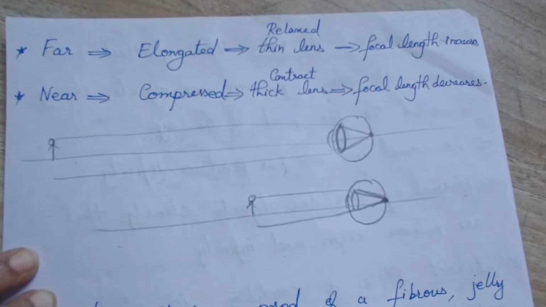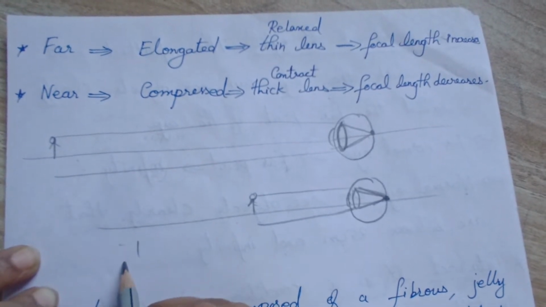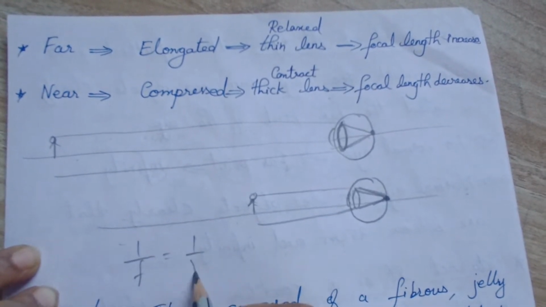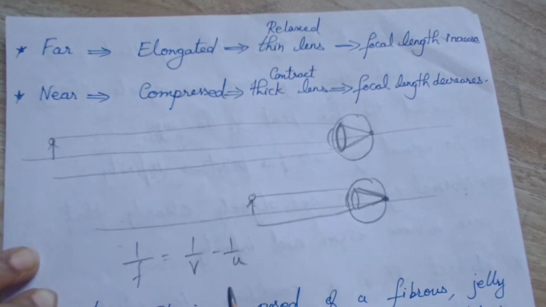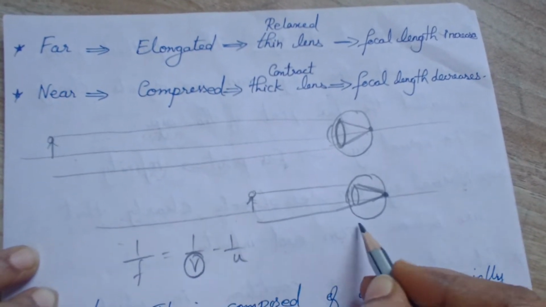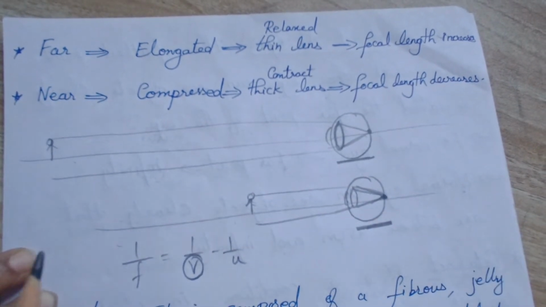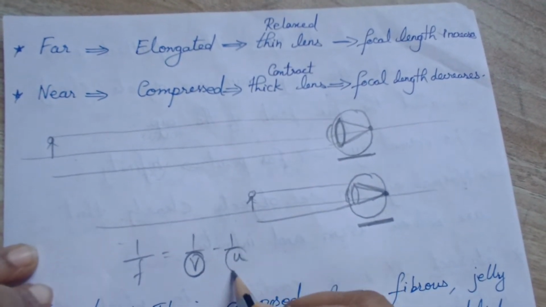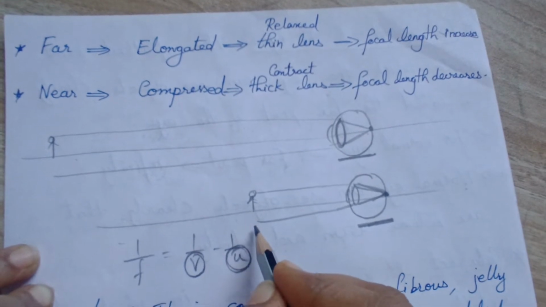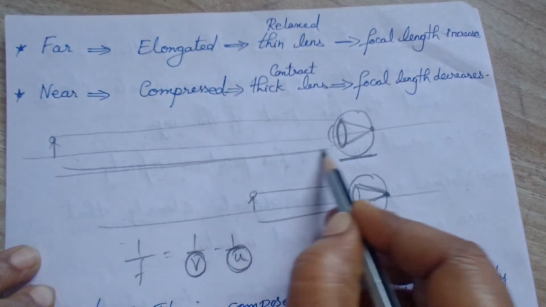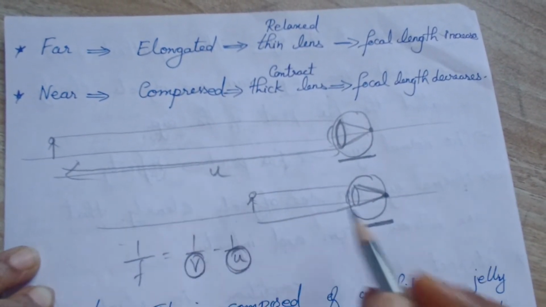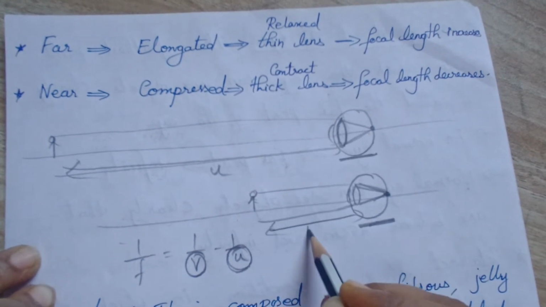You know the lens formula, 1/f = 1/v - 1/u. This image distance v is constant. There is no change in that. But we are varying this u distance. This is your u distance, and here this is the u distance.